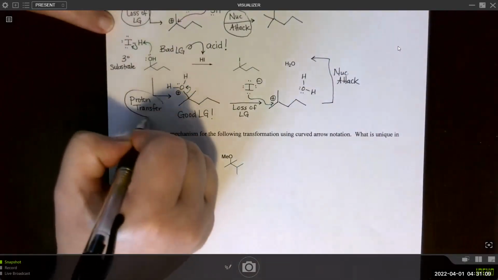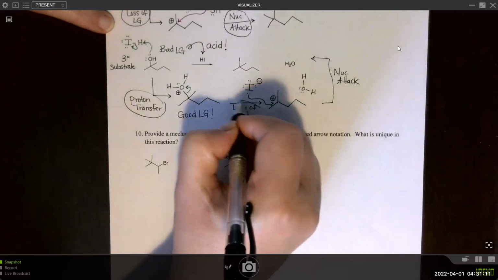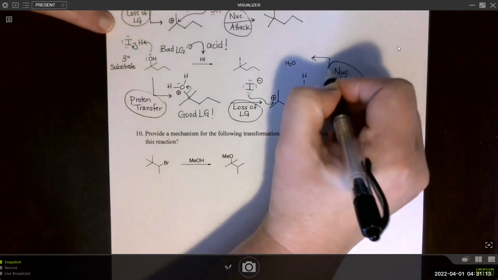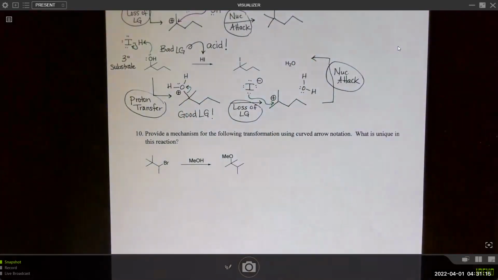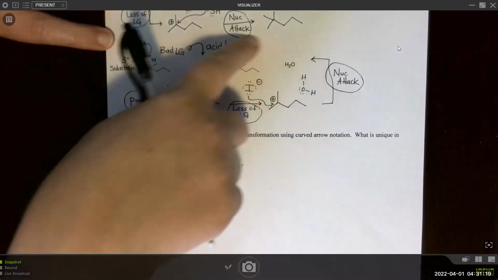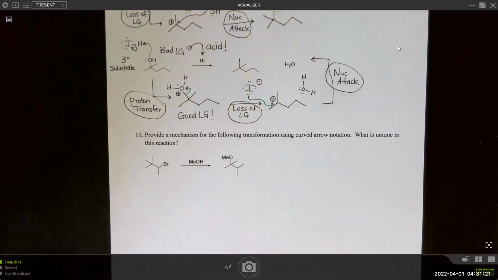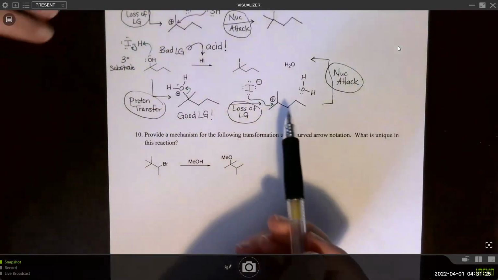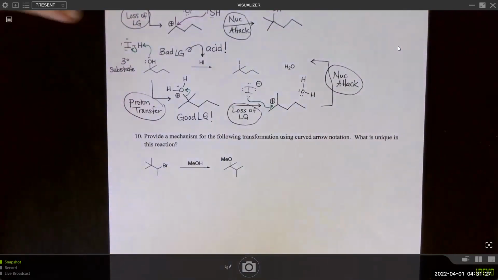This one needed a proton transfer first because we had a bad leaving group. But once the nucleophilic attack occurs, this is neutral, so it's stable, so we don't have to do anything. In both cases, we formed a tertiary carbocation, so we didn't really need to worry about rearrangements. Those are already really stable.